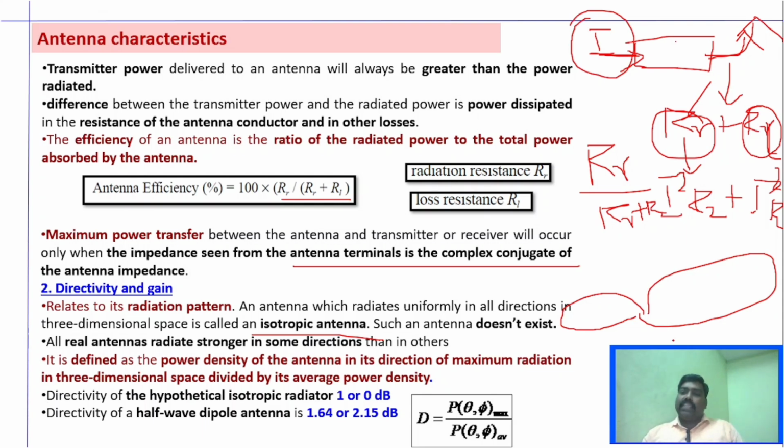It is the ratio of radiated power in the direction of maximum radiation to the average radiation intensity in all directions, right? The directivity of a hypothetical isotropic radiator is 1 or 0 dB, whereas for a half wave dipole it is 1.64 or 2.15 dB. We can represent directivity as the radiation intensity in one particular direction over the average intensity in all directions.